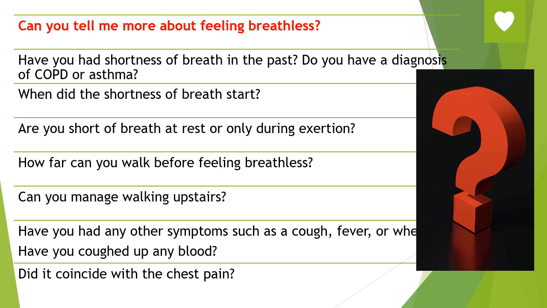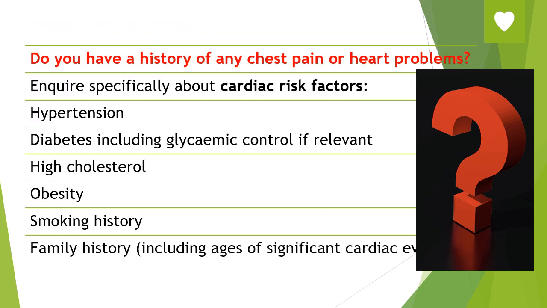Again, have you had any other symptoms such as cough, fever, or wheezes? Have you coughed up blood? Again, you are thinking about the associated manifestations of chest symptoms, and then you go to the cardiac manifestations, starting with the analysis of the presence of other symptoms of cardiac disease like chest pain. If he has had any chest pain or any heart problem before, we are going to inquire about all the risk factors of cardiovascular disease: hypertension, diabetes, dyslipidemia, obesity, smoking, and family history. We are making a risk portfolio of our patient.